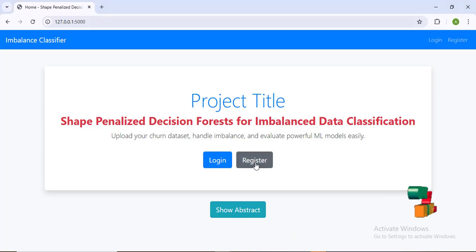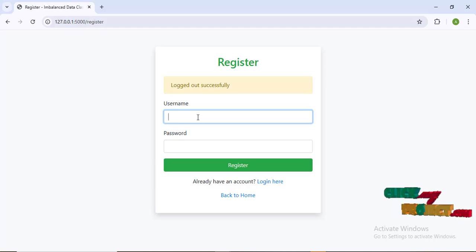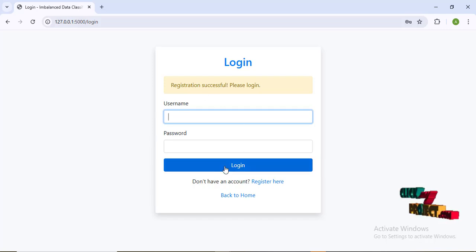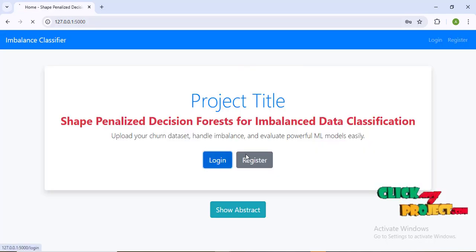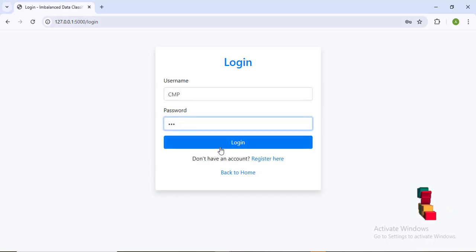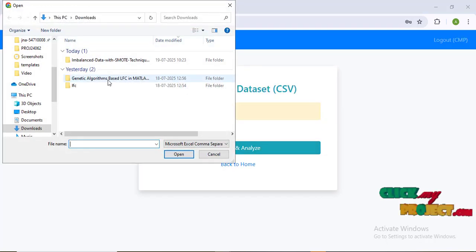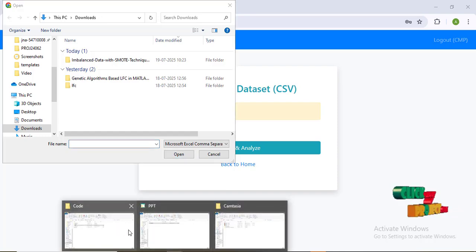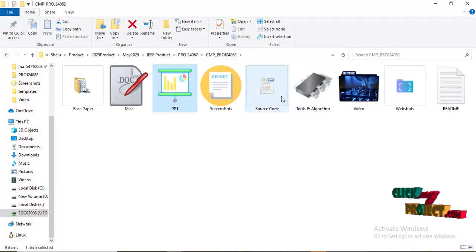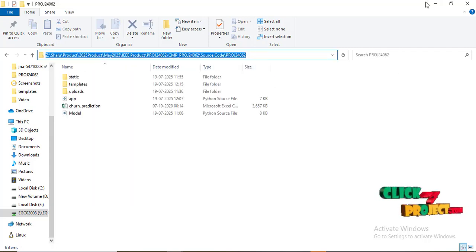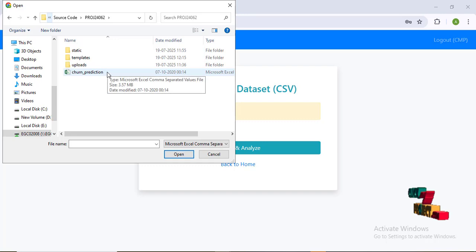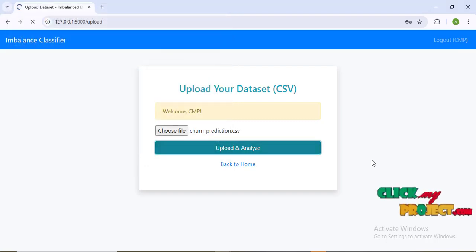Next, we move on to the web page. First we register with the username CMP and password CMP, and register. Registration is successful, so we move on to the login page. The username is CMP and the password is CMP. Then we choose the data, any dataset we have taken. We choose the data, then upload and analyze the model, which takes some time. After that comes the visualization part.